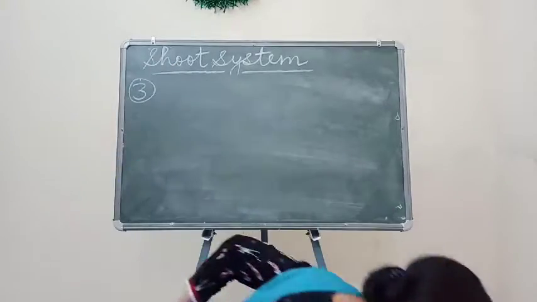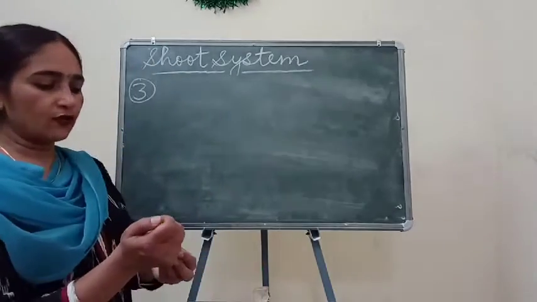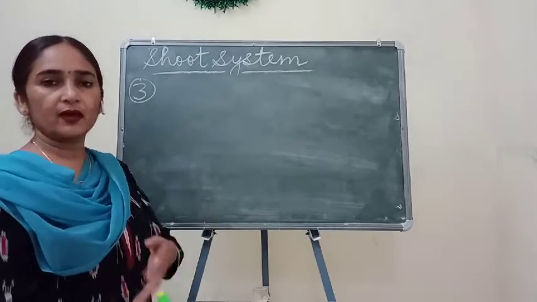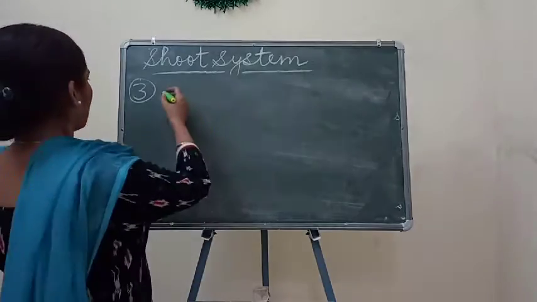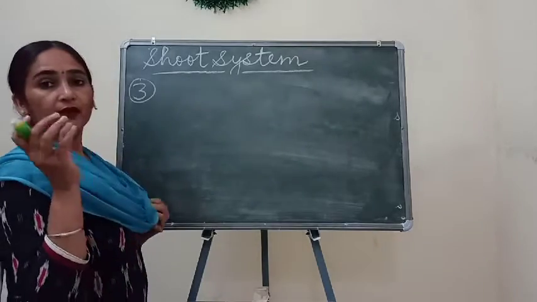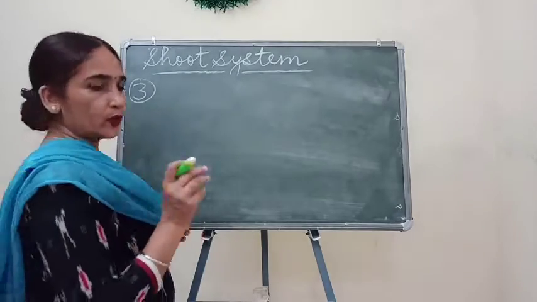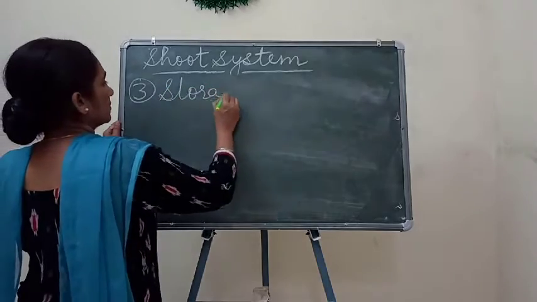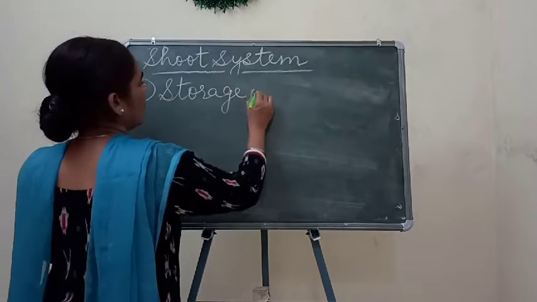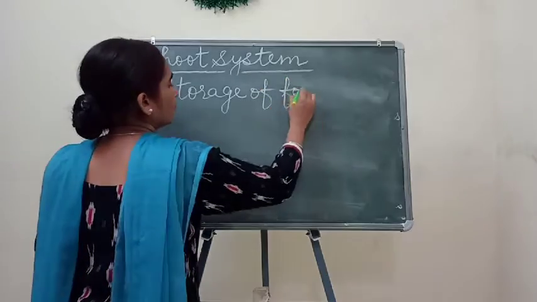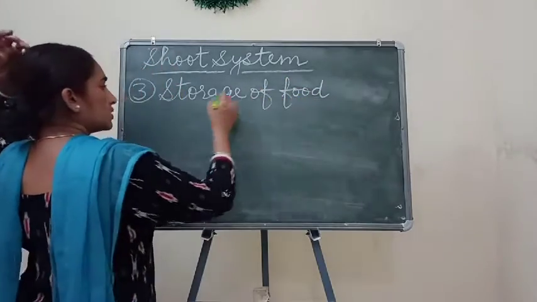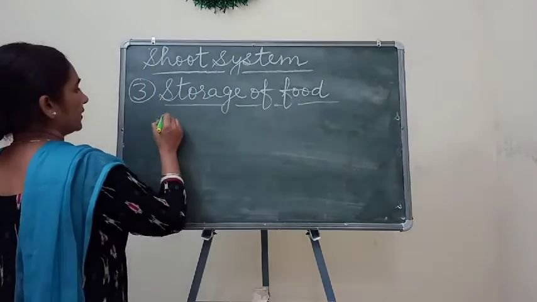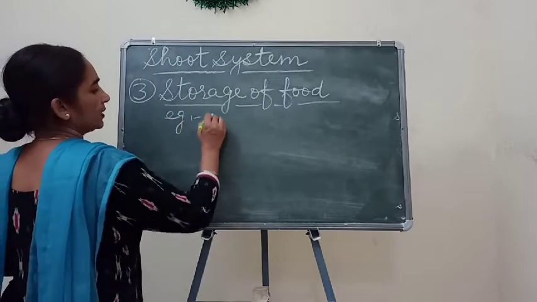Children, storage of food we can see in the form of ginger, garlic or onion, and even a common example is potato. Storage of food is present in, for example, potato.